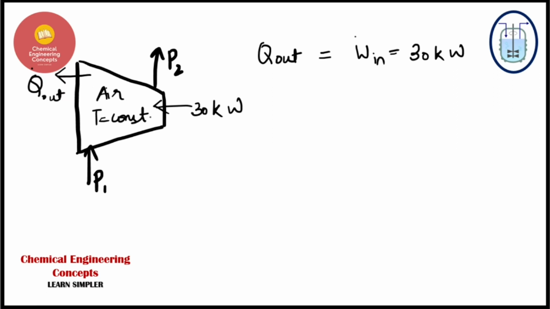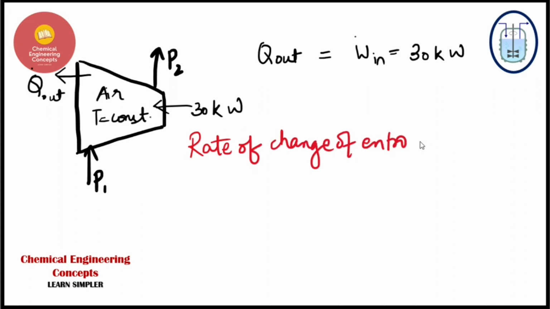Now we shall see how we can find out the rate of change of entropy for air, and that will be simply this. The entropy change of air will be what? Since the energy is coming out from the system, that will be negative.